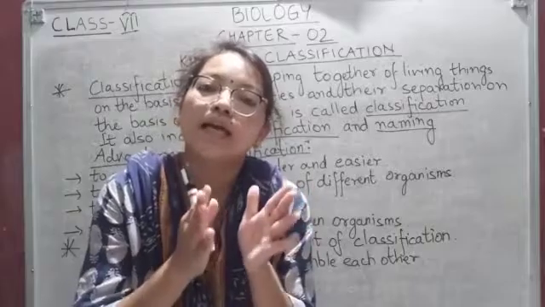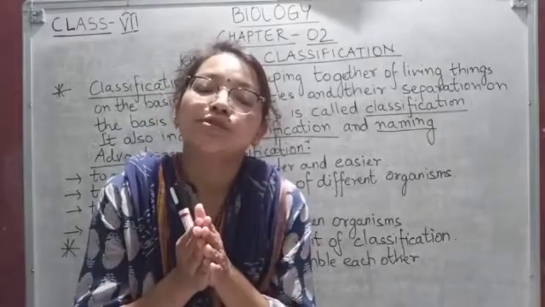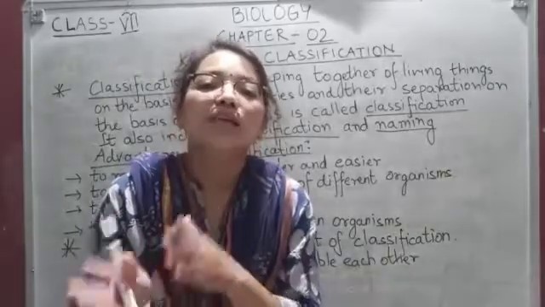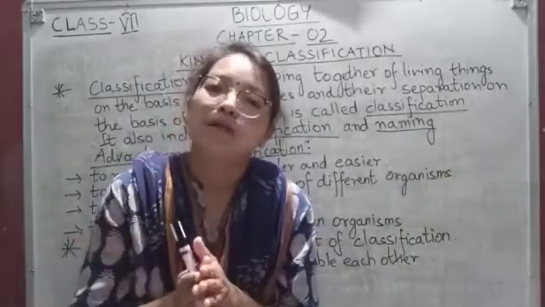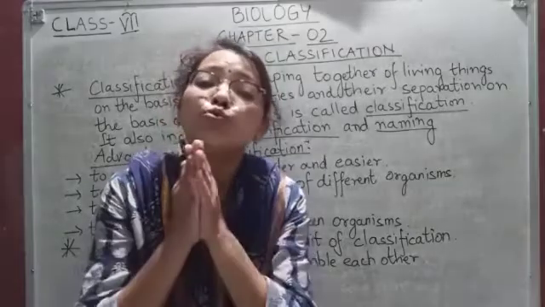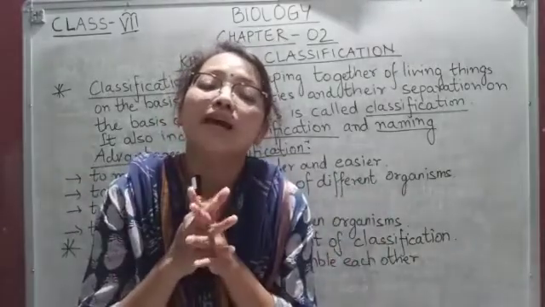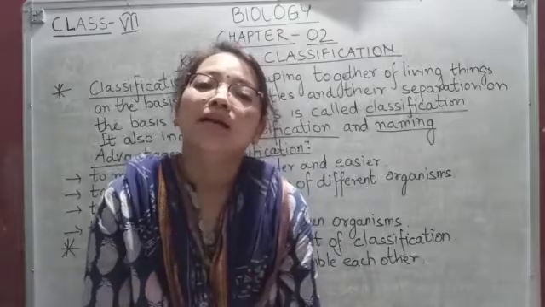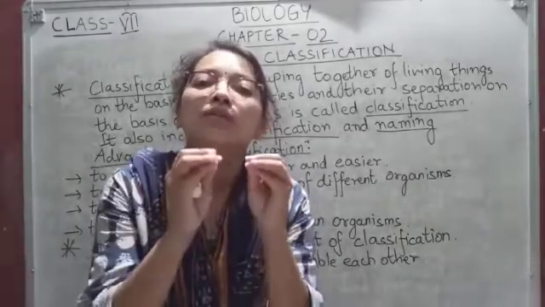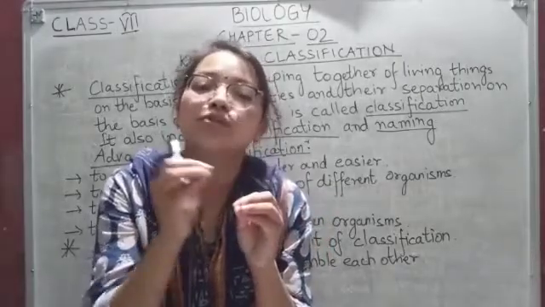Out of 15 lakh different species, 12 lakh species are of animals and 3 lakh species are of plants, okay? There are too many living organisms, and it is very difficult for us to study about them individually.